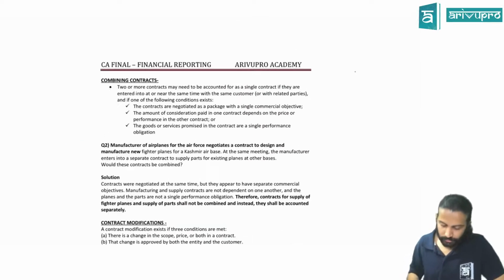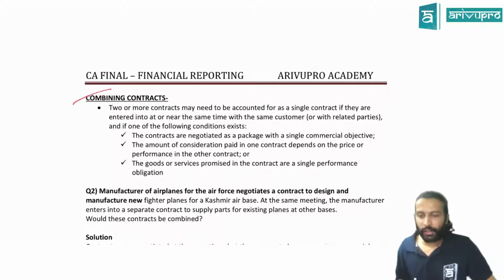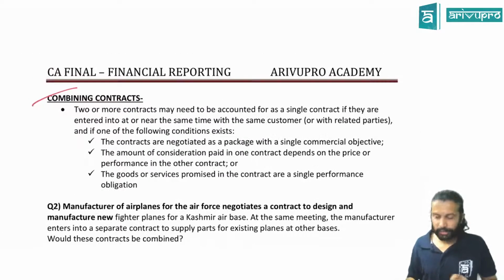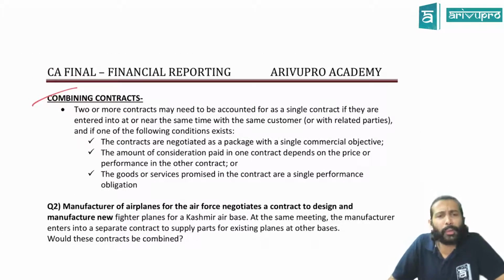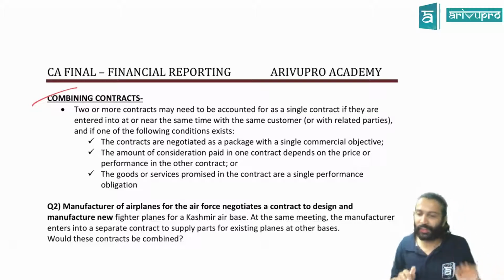Yes. Next portion: combining contracts. Combining contracts means, what does it mean? There are 2 contracts. You are thinking, should I combine them and make it as one, or should I treat them as separate? In AS 7, you learned it as segmenting. If you remember construction contracts in IPCC or CA Inter, there was something known as segmenting. Maybe you've forgotten, but it is something of that regard.